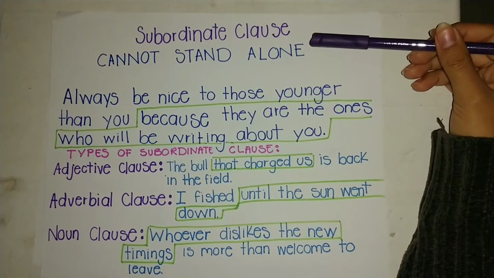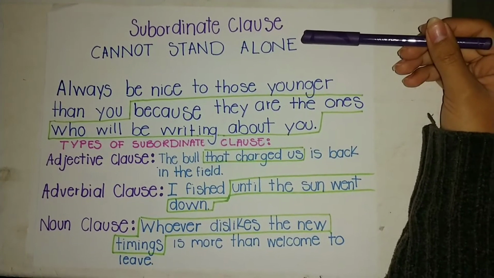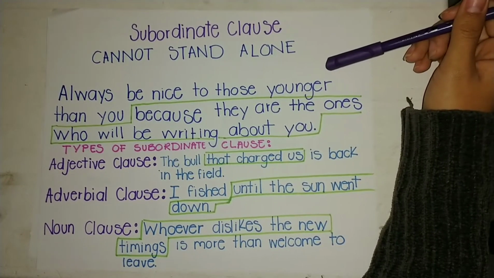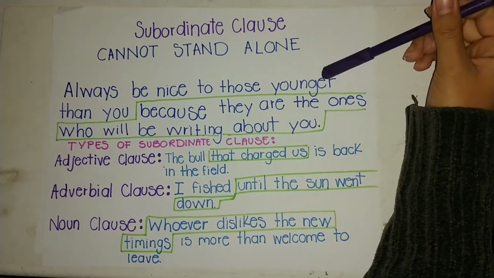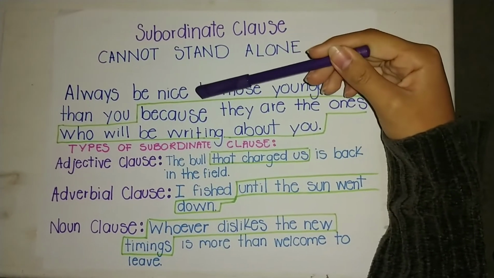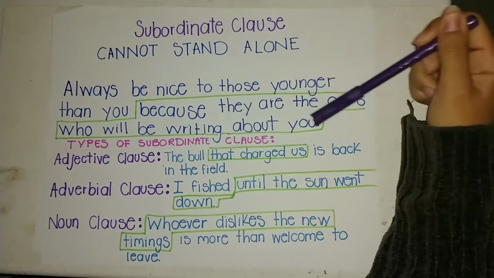What is a subordinate clause? A subordinate clause is a clause that cannot stand alone as a complete sentence because it doesn't express a complete thought. For example, always be nice to those younger than you because they are the ones who will be writing about you.